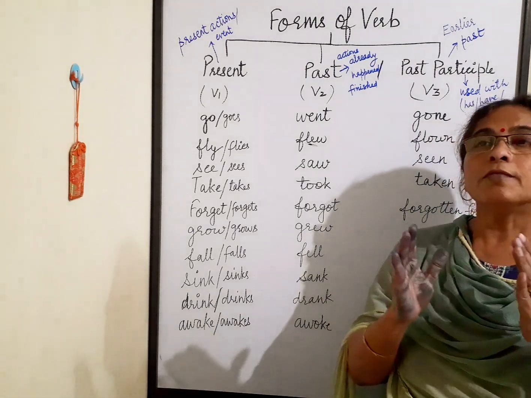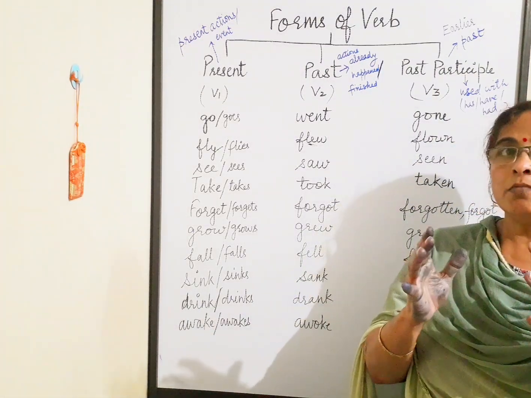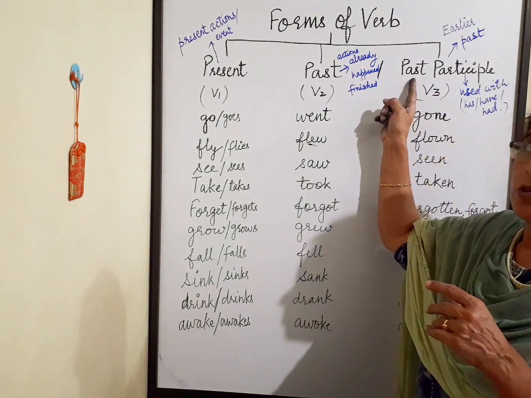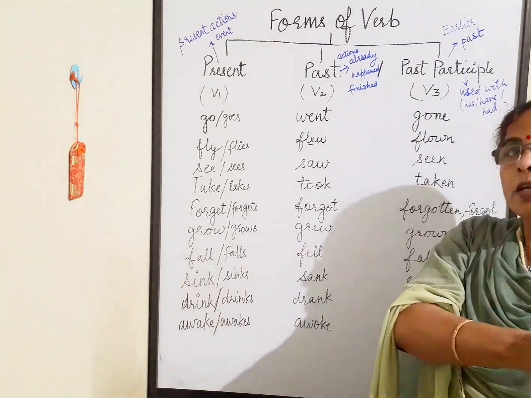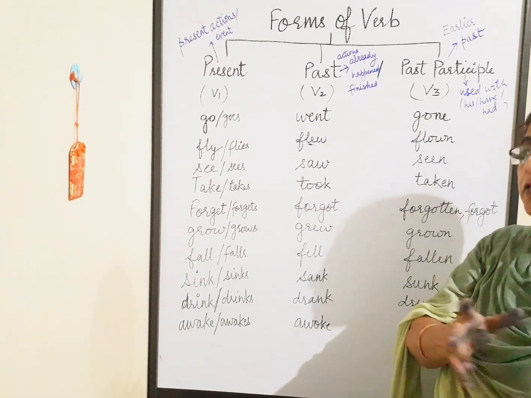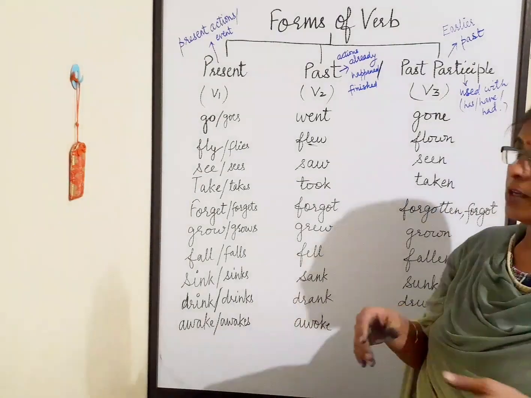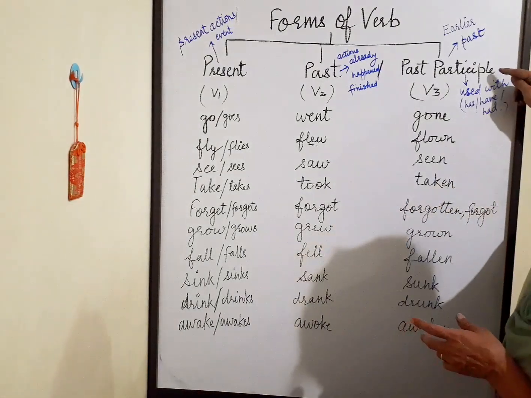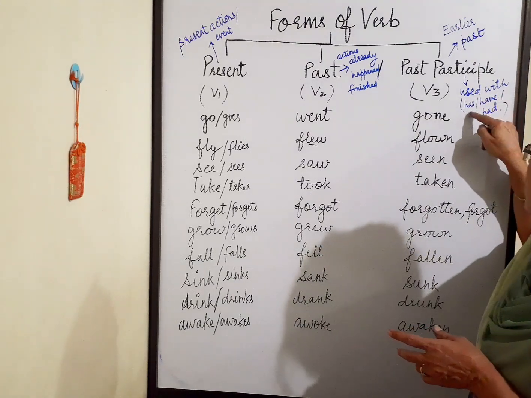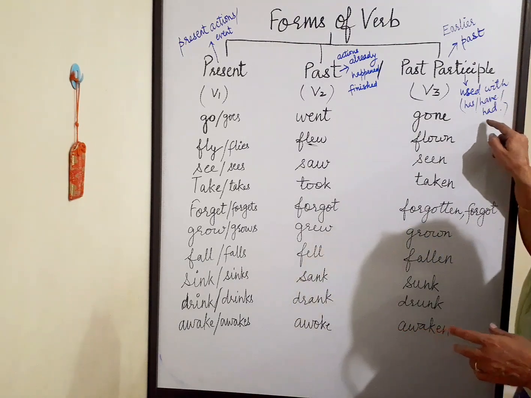Suppose two events are happening at the same time, so this form of verb is used to show the earlier event which has finished earlier or first or previously. And this form of verb is used with auxiliaries which are has, have, and had.